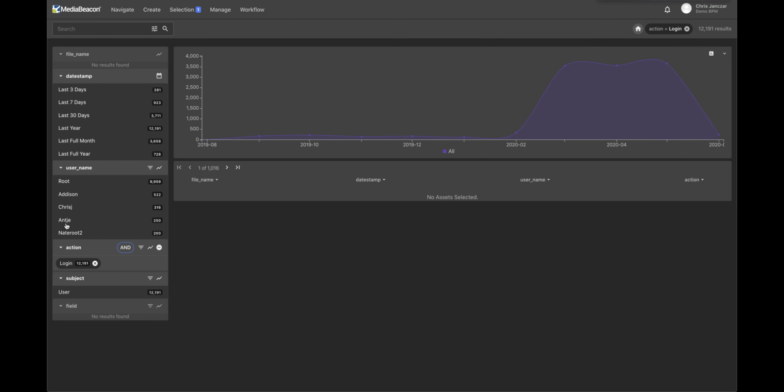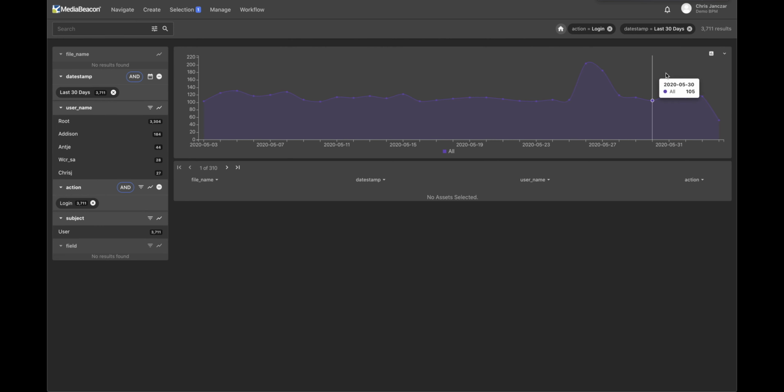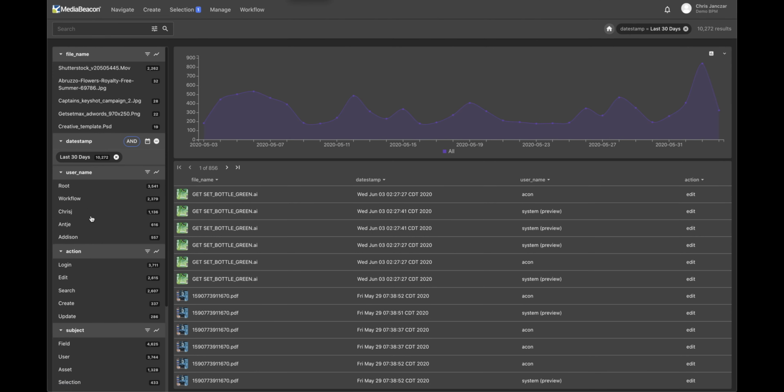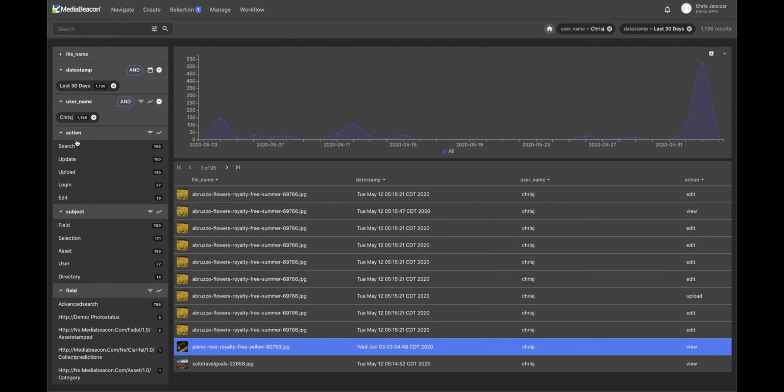So if I go in the past 30 days for logins, I can go to the bar graph and then I can see that there was actually a spike here on this day and on this day. And depending on whether you're looking at the last 30 days or the past year, these bars will either show you a month or a year. So it's dynamically adjusting.